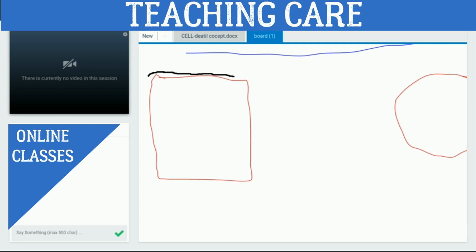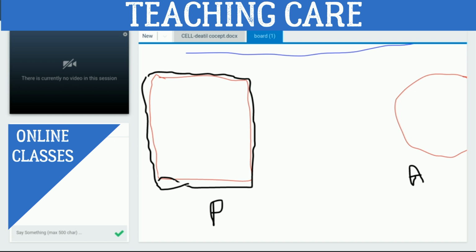This structure is present around this plant cell, and it is called the cell wall. The cell wall is present in the plant cell, and it is absent in the animal cell. A stands for animal, and this one is the plant cell. Got it? Okay.